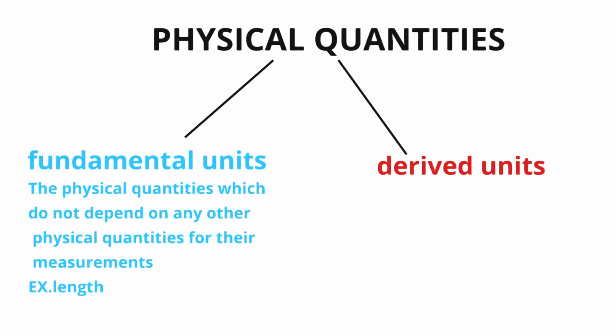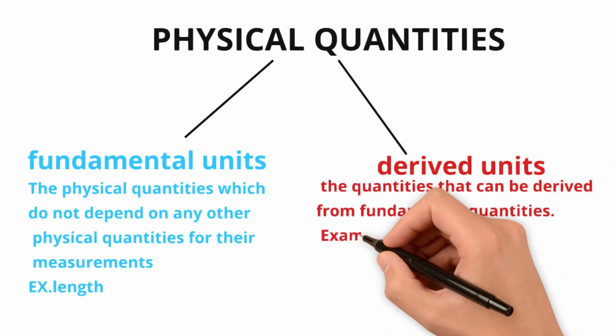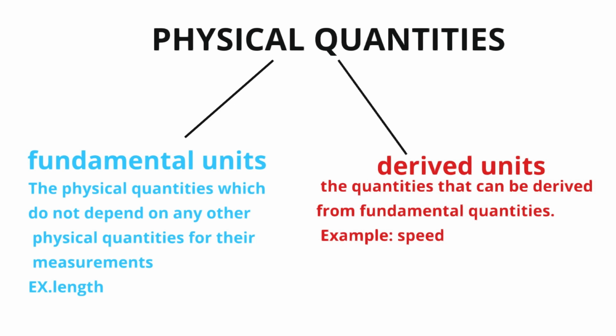You don't have to depend on any other unit for the unit of length. We know length is measured in meter. Now the derived unit. These are quantities that can be derived from the fundamental units. An example is speed. There is no proper unit for speed. We derive it from the fundamental units because speed is nothing but distance upon time. So the unit for speed is meter per second.